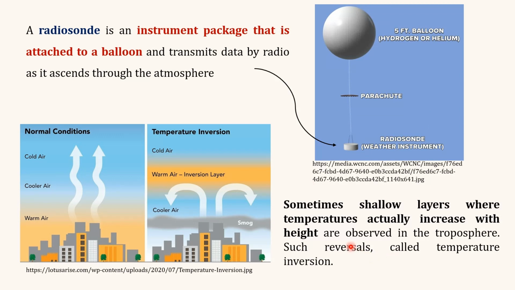The environmental lapse rate is also affected by the temperature inversion condition. This is the normal condition, where we have warm air near the ground, and as we move up, we have cooler air and then cold air. But in the temperature inversion condition, we have a shallow layer where the temperature actually increases with height. Here we have cooler air, but in between we have a layer of warm air. This reversal condition, where the temperature increases with height, also affects the environmental lapse rate.